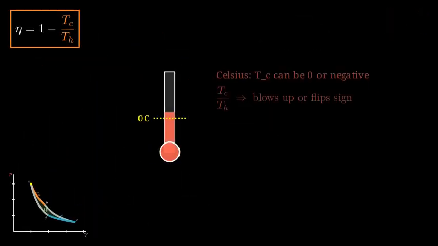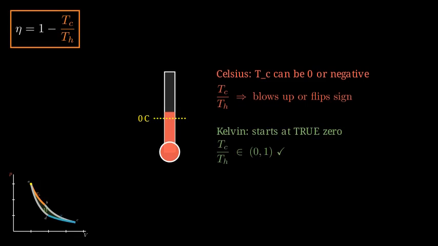First, why Kelvin, never Celsius? In Celsius the cold temperature can be 0 or negative, then TC over TH blows up or flips sign, pure nonsense. Kelvin starts at true 0, so the ratio is always a clean number between 0 and 1.